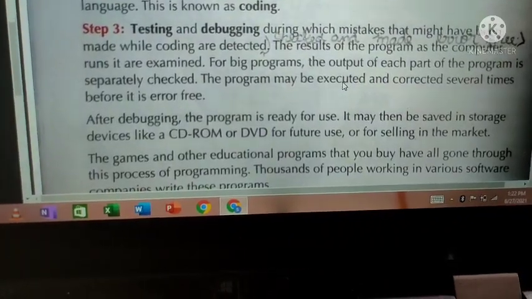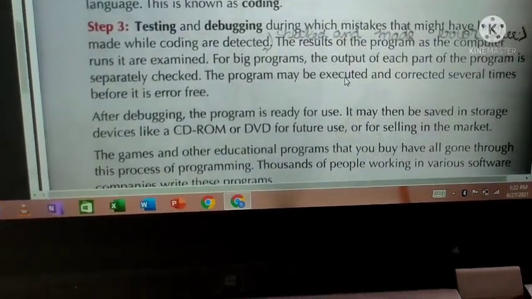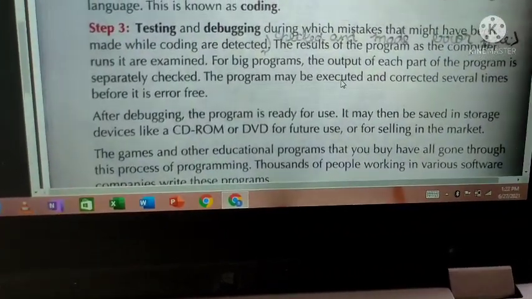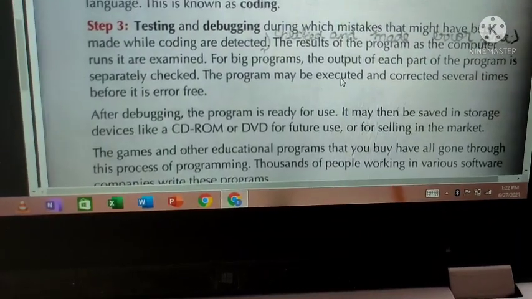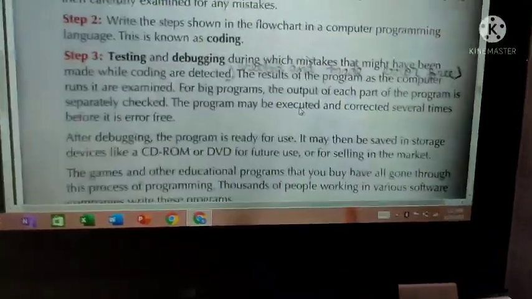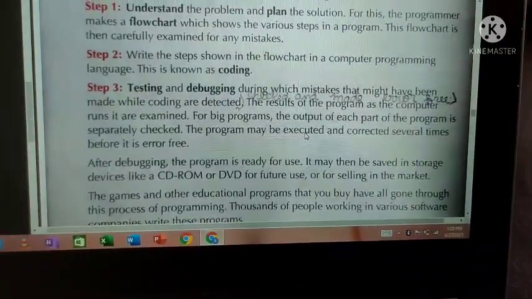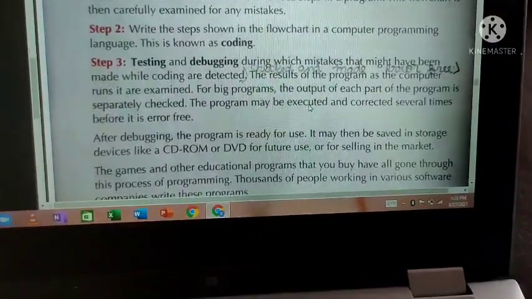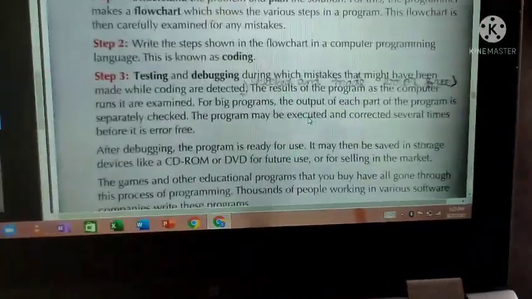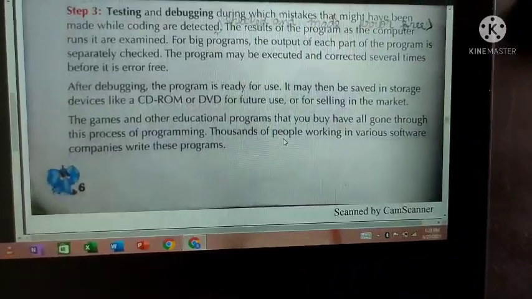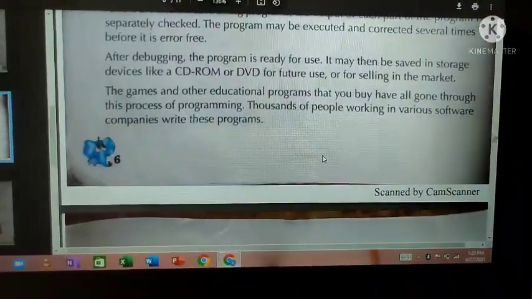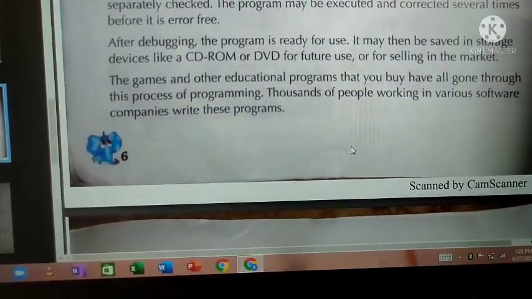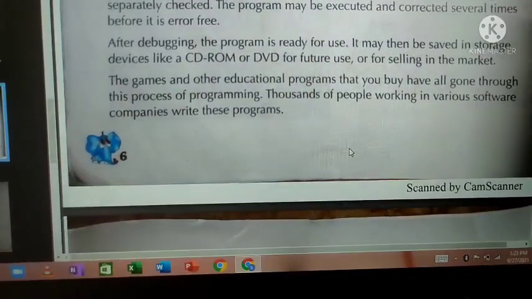A program can be small, medium or very big, according to your work process and what you want the computer to do. According to that work process, the program may vary. If you write a very big program, what happens? Each and every set of instructions should be checked several times before it is error free. After it is error free, you can run the program. That's it. After debugging, the program is ready for use. After testing and debugging, the program you have typed is ready to use.